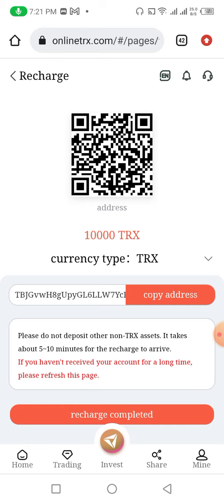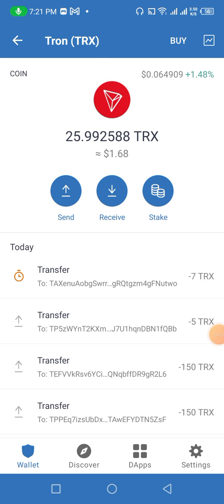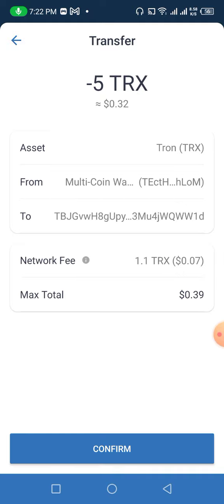Now friends, I go back to show you how to invest in this website. Now friends, I open my Trust Wallet account to show you how to invest in this website. I open it. Now I refresh here, then I click on the send option. I paste my address here. I put an amount of 5 TRX. Now I click on continue. After clicking continue, I need to send 5 TRX to show you how to deposit in this website. Now I click on continue, confirm.